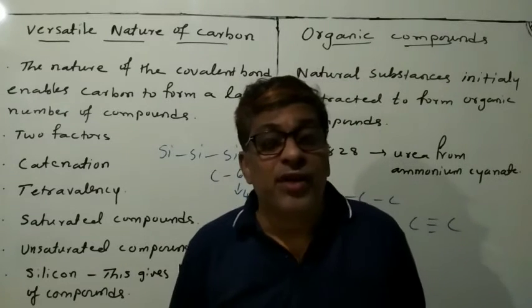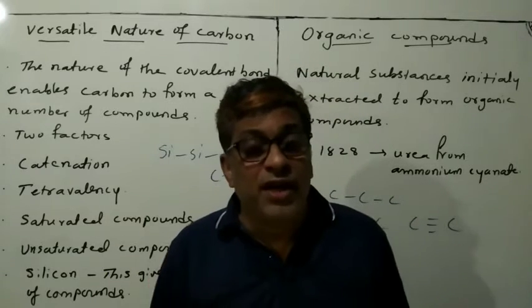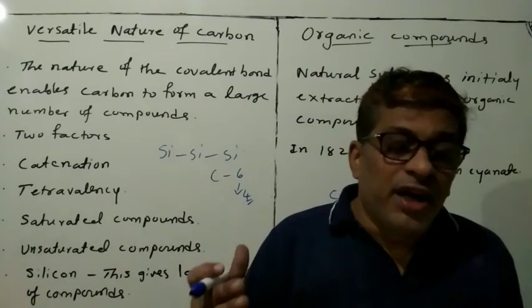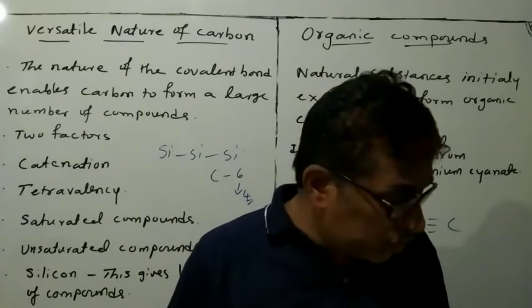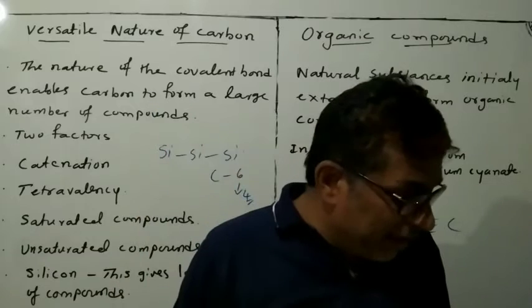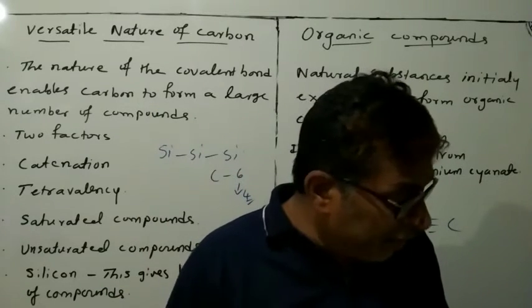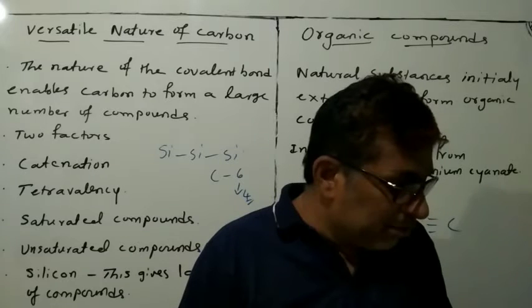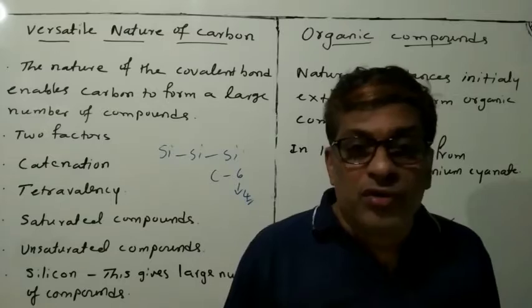So that is what I am saying. That is why carbon shows tetravalency. Because carbon has 4 electrons in the outermost orbit, or valence electrons, and since carbon has a valency of 4, it is capable of bonding with 4 other atoms of carbon or atoms of some other monovalent element.